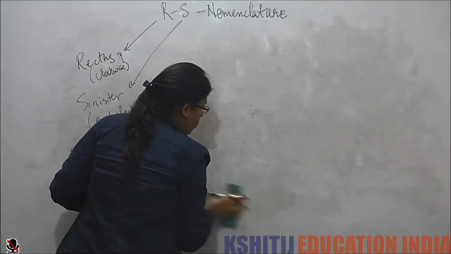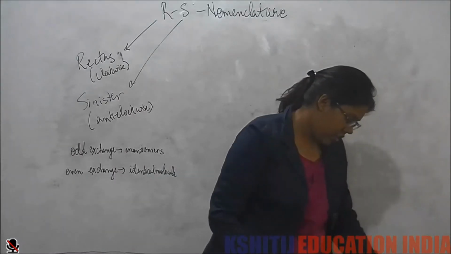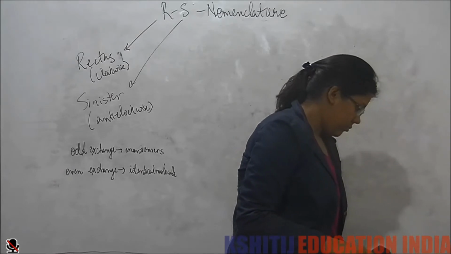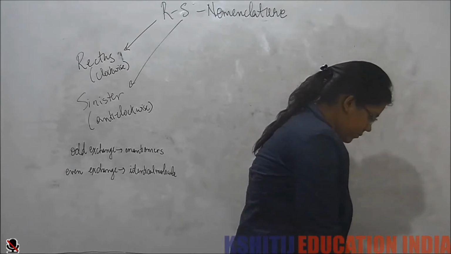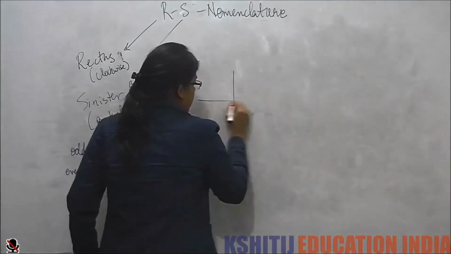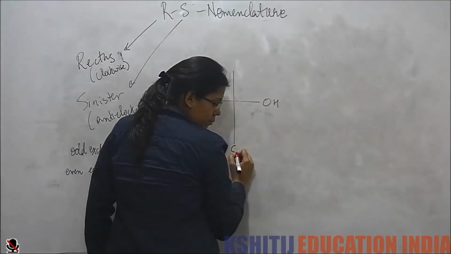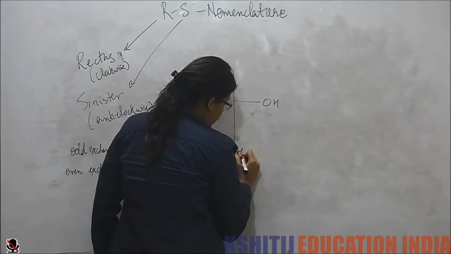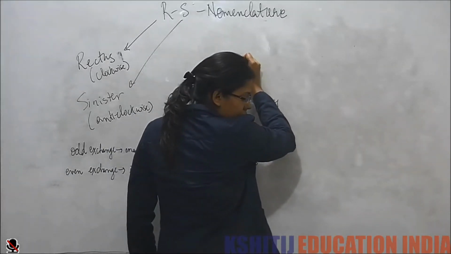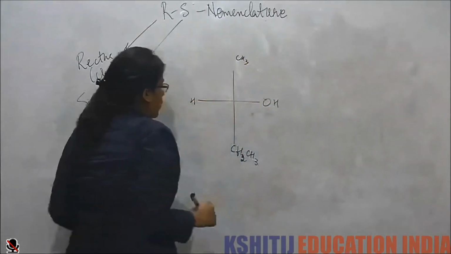Now let's do a few more examples to find whether a molecule is in R configuration or in S configuration. Suppose I have this. This is OH, CH2, CH3, and that is CH3 and H. Now what do we see?